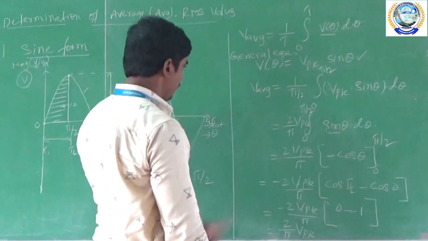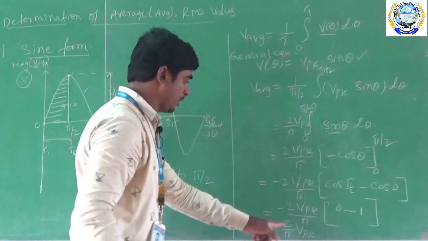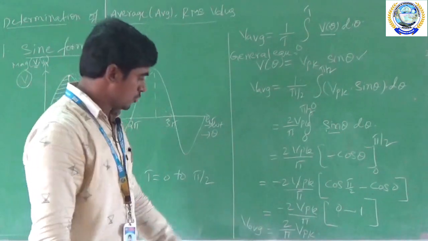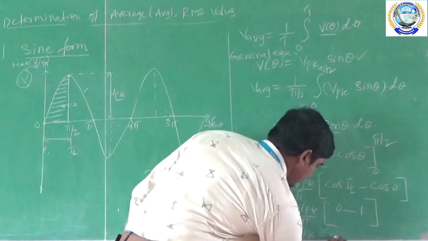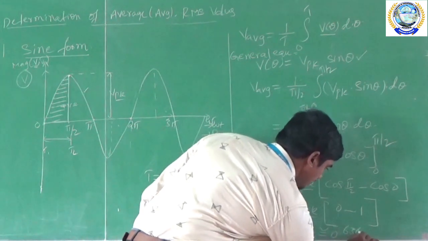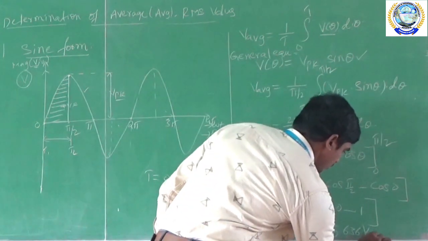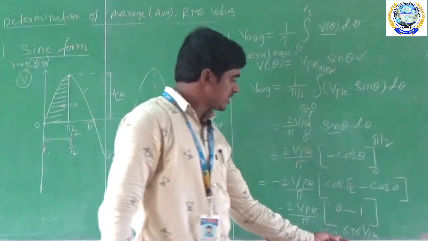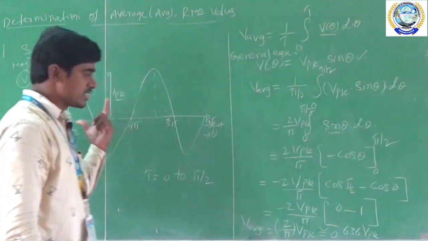So this is the V average value. V average is equal to 2 by pi into Vpk. Again we simplify this: 2 by pi is nearly 0.636 into Vpk. So 0.636 times Vpk is the average value of the sine waveform.